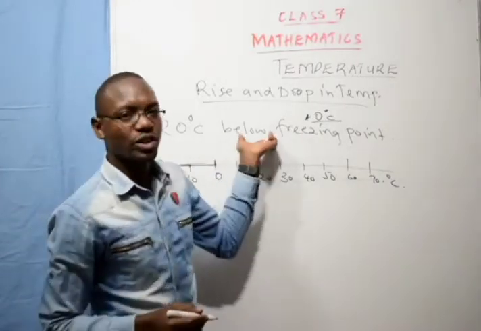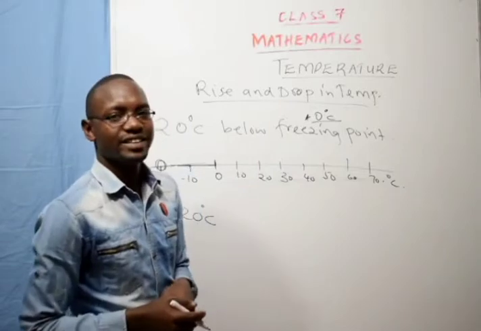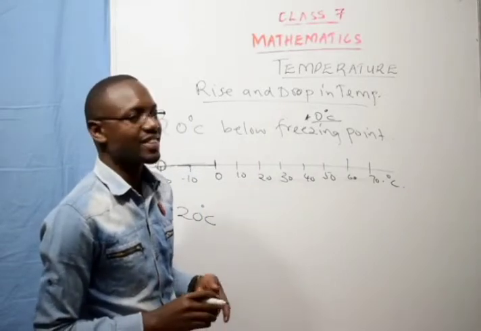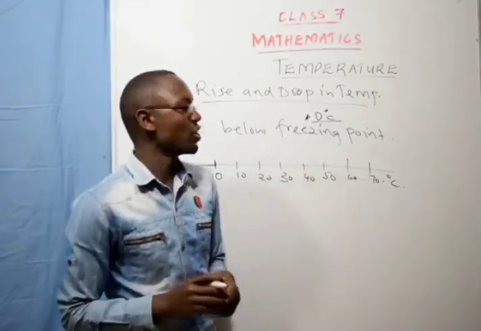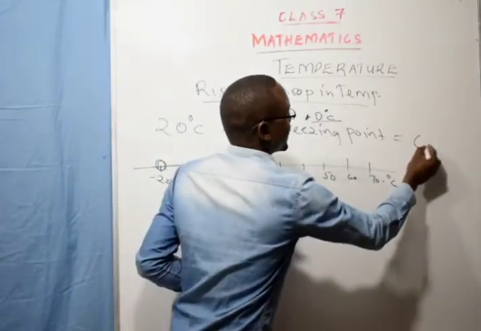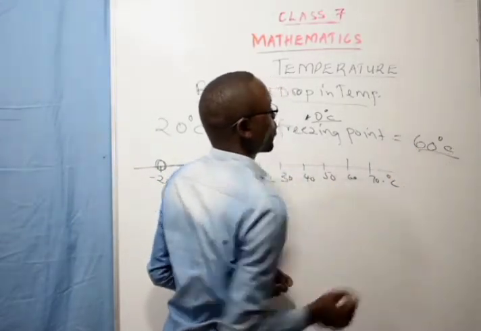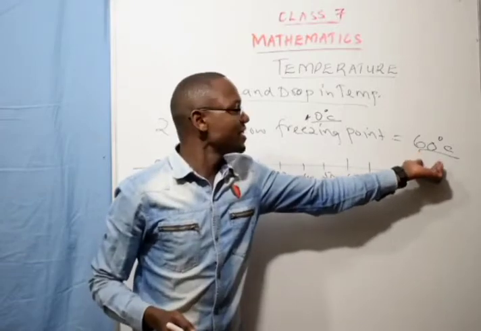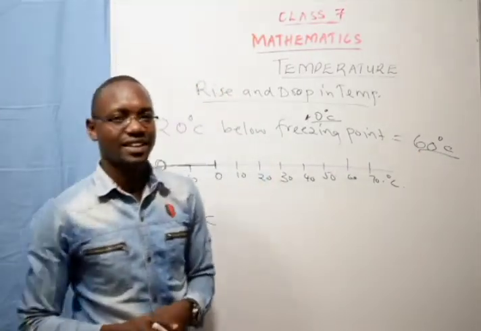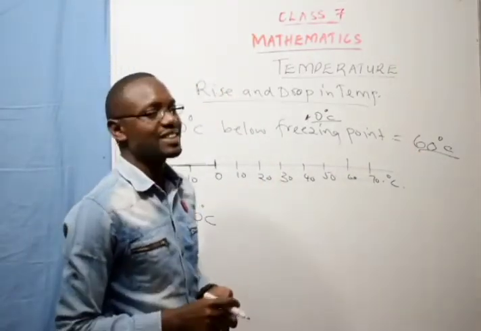This water was heated until the temperature was 60 degrees Celsius. What was the rise in temperature?